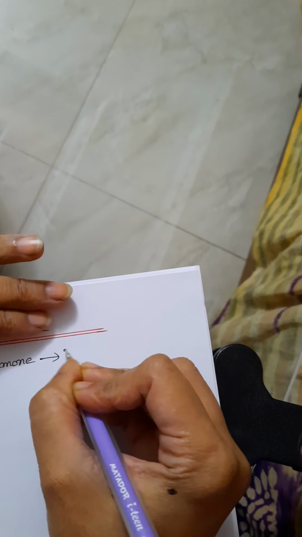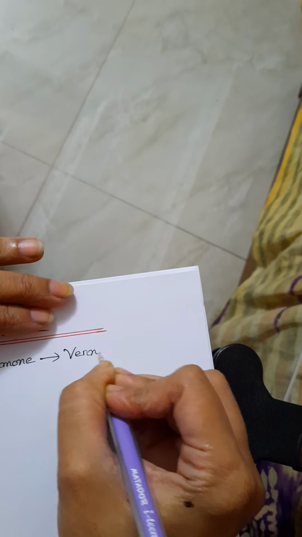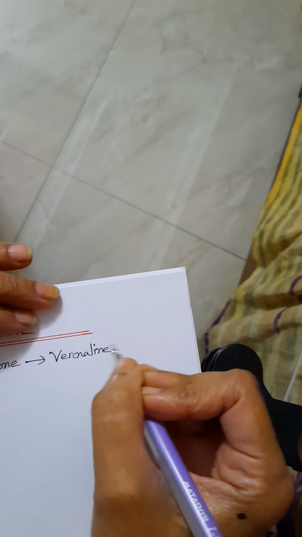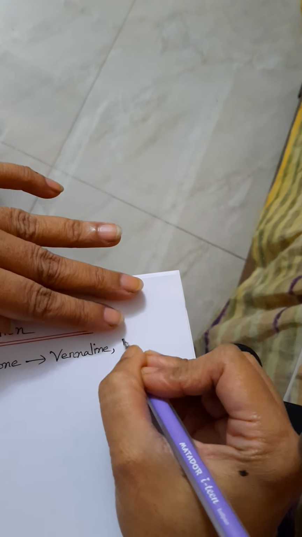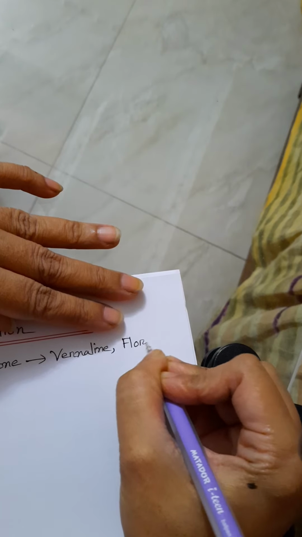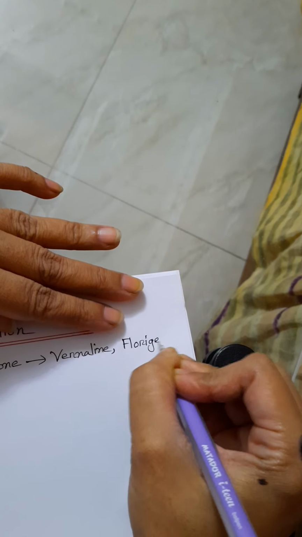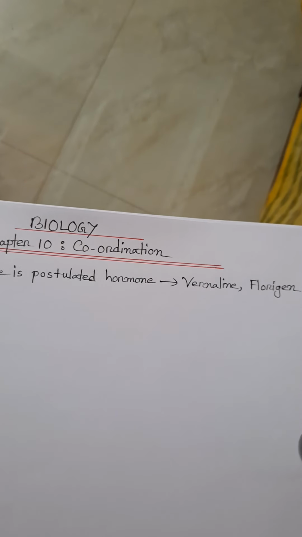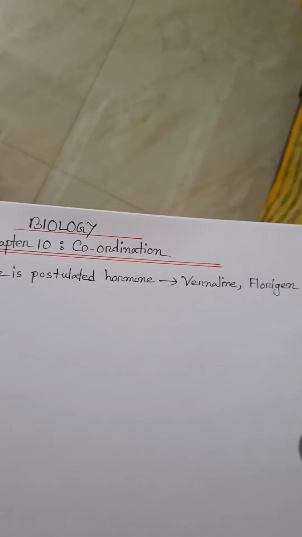Your answer will be varnalin and florizin. A postulated hormone is a type of hormone that has not been identified from plants. This type of hormone is known as a postulated hormone.